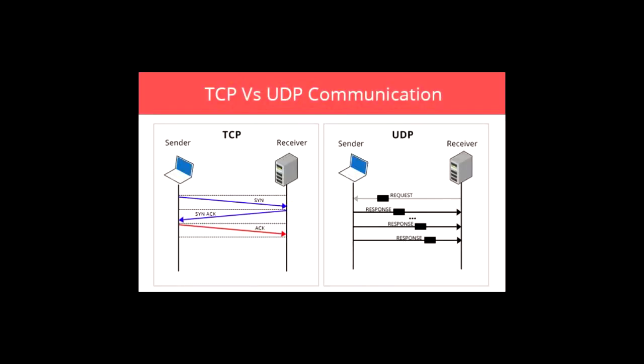Now this image will explain the communication mechanism. As you see, three-way handshaking, and then we start sending the data. But in UDP, we start sending data immediately.